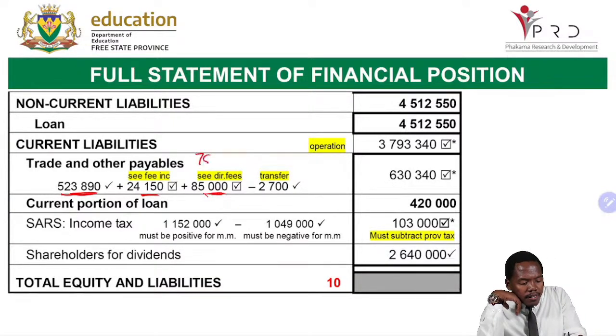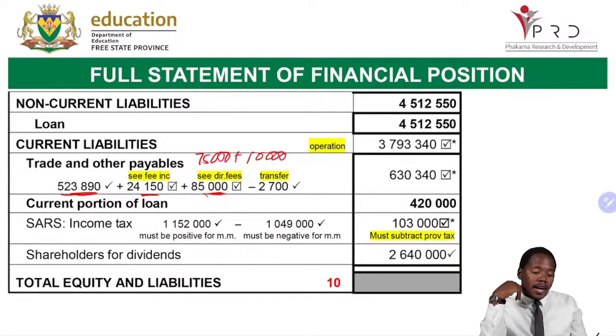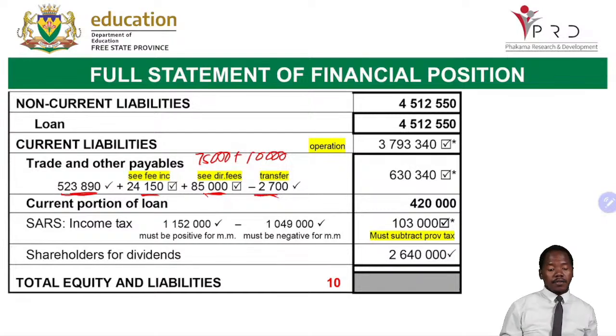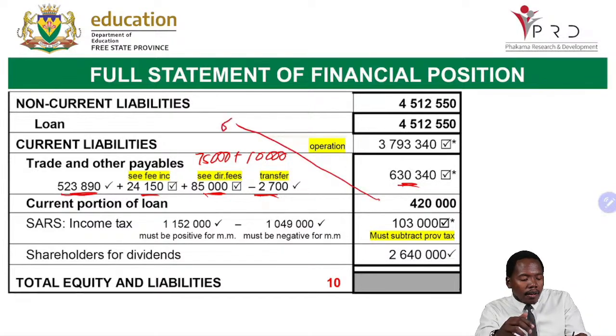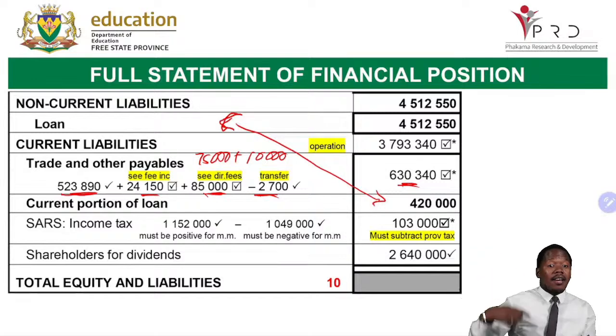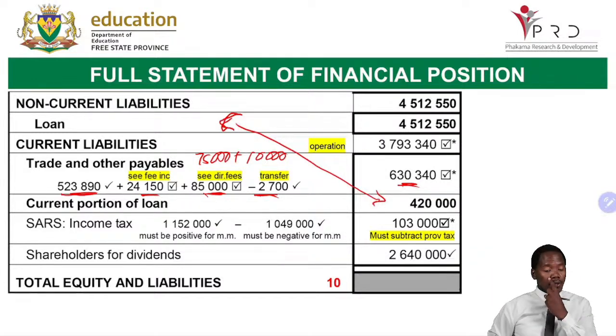Directors' fees, remember, this was 75,000 plus 10,000 earlier on for Brenda and Johan. And then there's also this one for the transfer of balances of 2,700. Then we get 630. We've already done this calculation. Current portion is just given in your answer sheet. But remember with the current portion, it is coming from the loan. If there is a loan that will be paid in the next months, then you are going to subtract it from the loan and add it there under the current portion.